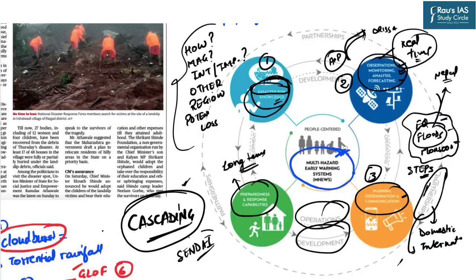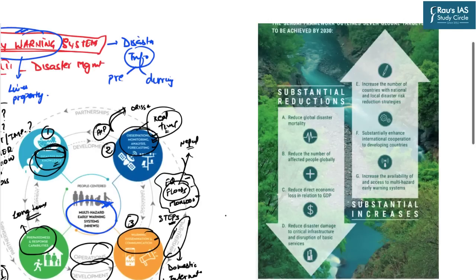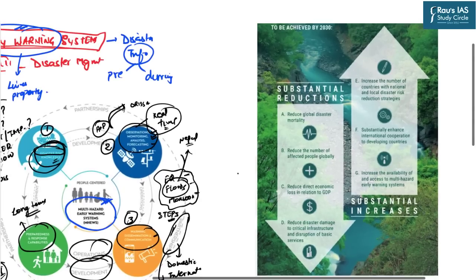So the Sendai framework basically set 7 goals for the world. And these goals were to be achieved by 2030. So let us see what the goals were. First was the reduction of the global disaster mortality. Second, reduction of the number of affected people globally. Third, reducing the direct economic loss in relation to the GDP because of these disasters. Fourth was reducing the disaster damage to critical infrastructure and disruption of the basic services.